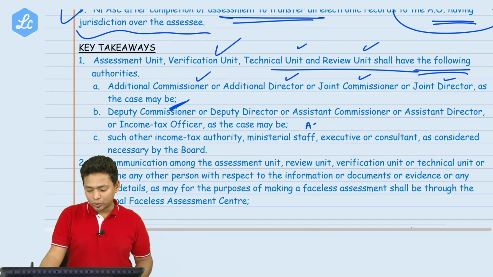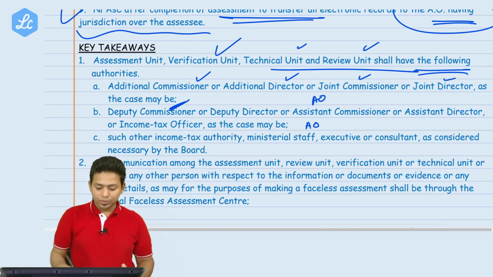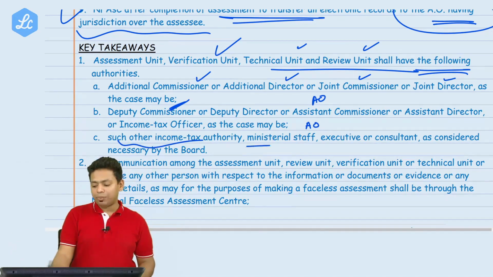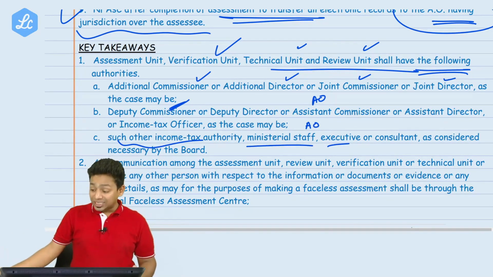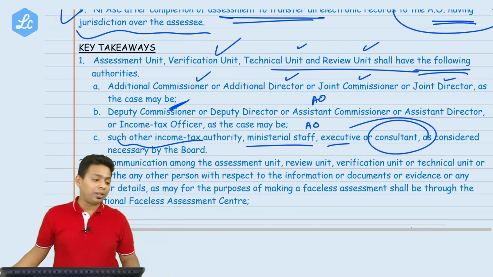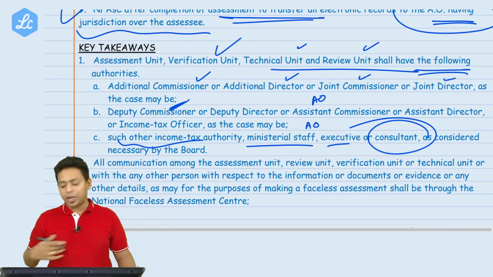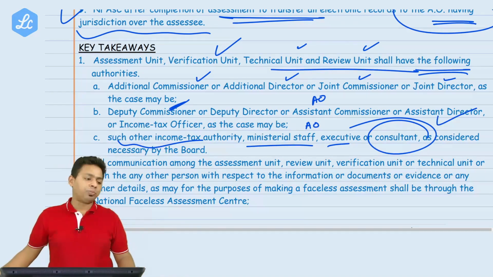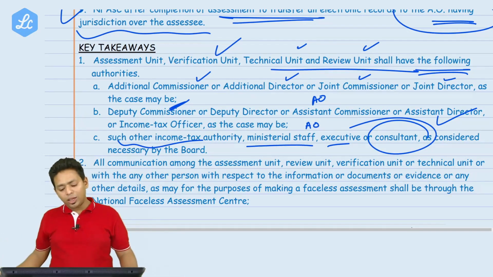These are the AOs. These are the senior AOs. And such other income tax authority, ministerial staff, executive, consultant, even consultants can be there. You understand? Even a practicing chartered accountant can be part of the assessment unit if they require. They can call the consultant.